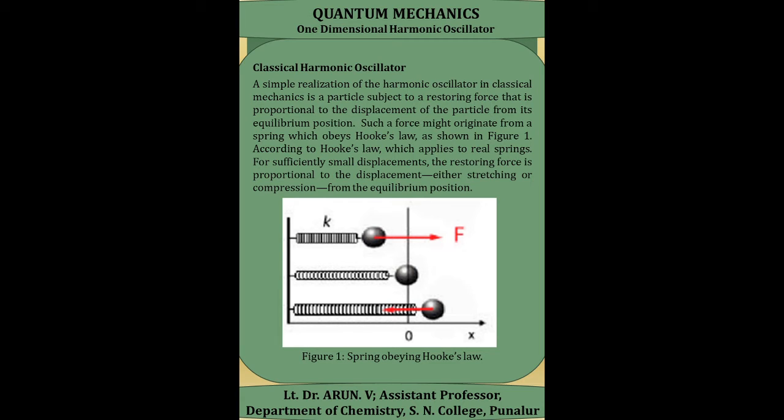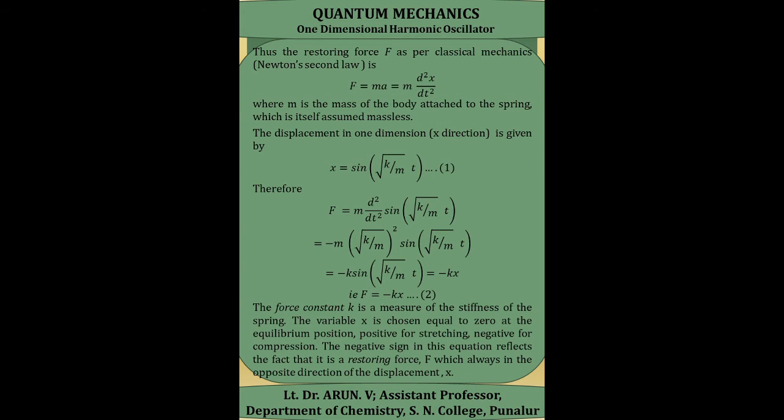According to Hooke's law, which applies to real springs, for sufficiently small displacement, the restoring force is proportional to the displacement, and this displacement may be either stretching or compression, measured from its equilibrium position. This restoring force F, as per classical mechanics, is given by the equation F is equal to ma. We know that it is Newton's second law, where m is the mass of the body attached to the spring, and we assume that the spring itself is massless.